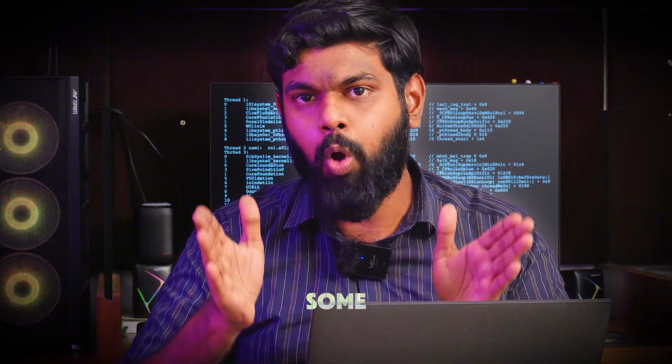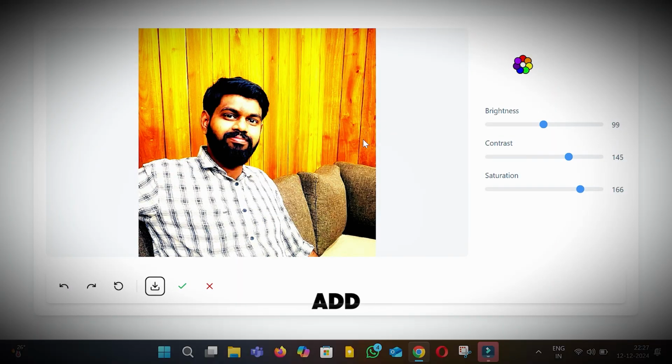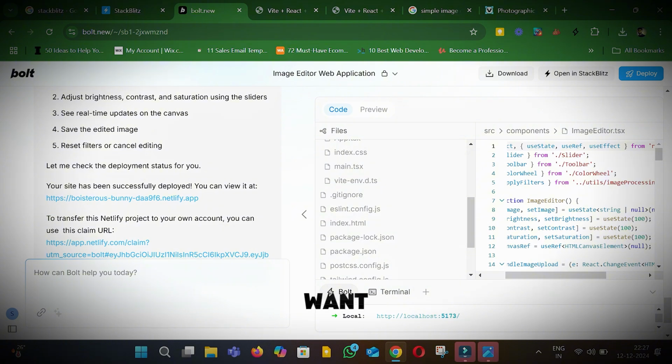But for the real world, we need some complex features that only work in the real world. So I would like to add more features. How can we add more features to the current app? I will show you. Suppose I want a feature to add a text box or a text field to our image. For this, I'm going to give a quick prompt here.